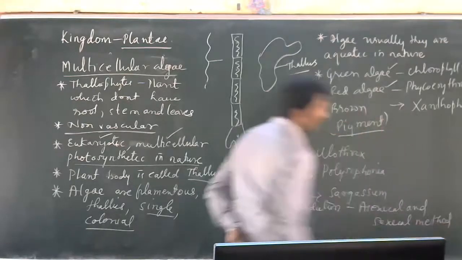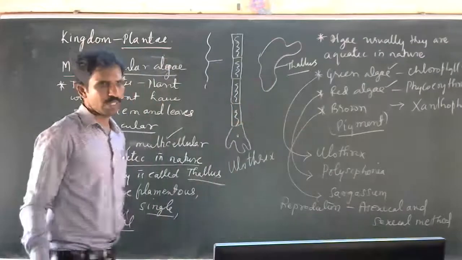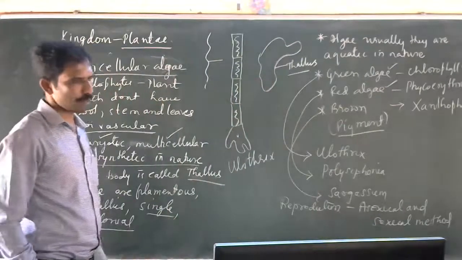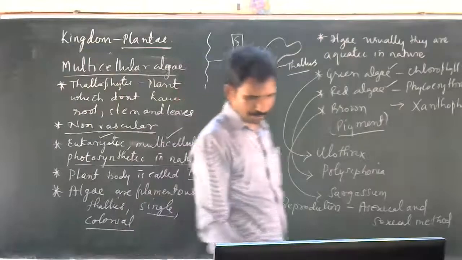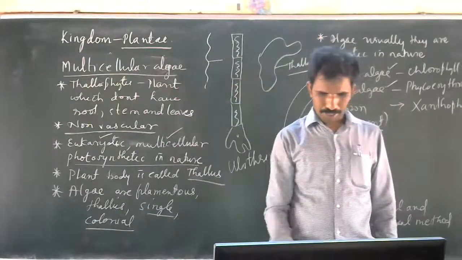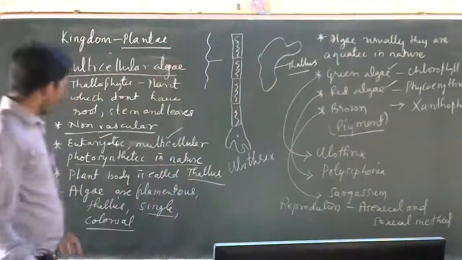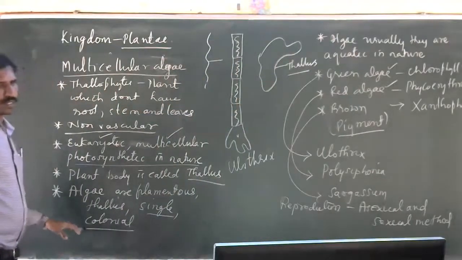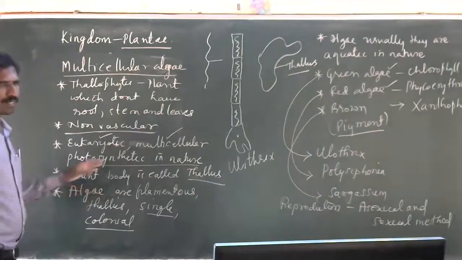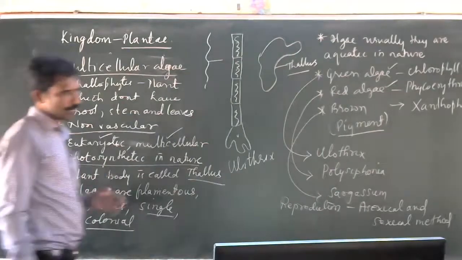Both they do the reproduction. Understood? So this is about the multicellular algae. Go through this. We'll tell you the economic importance also with this.